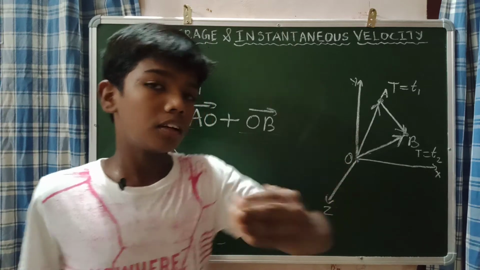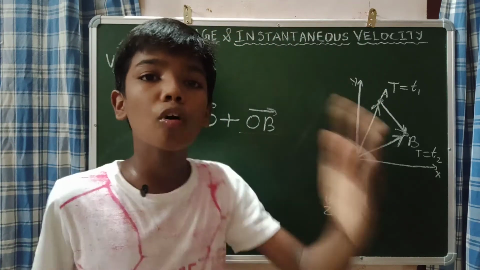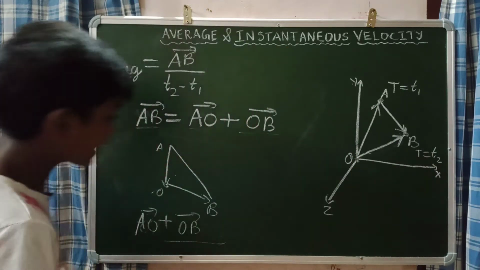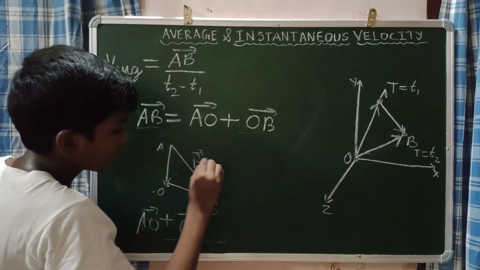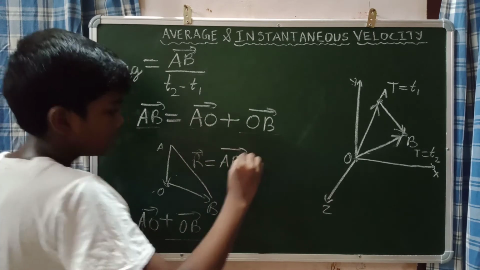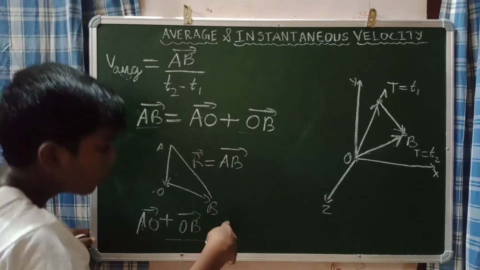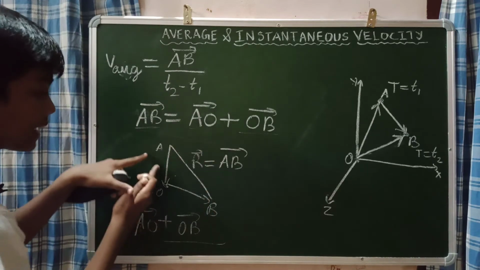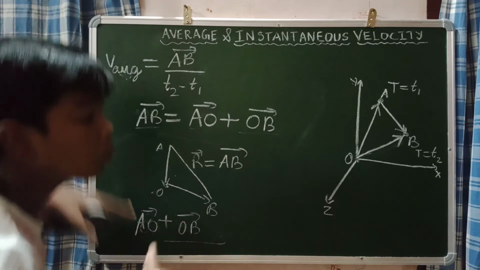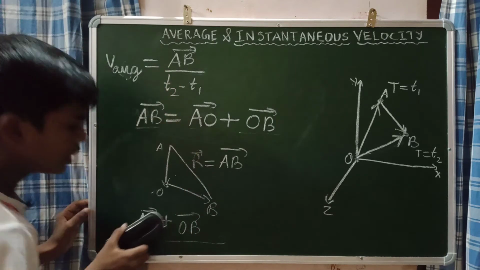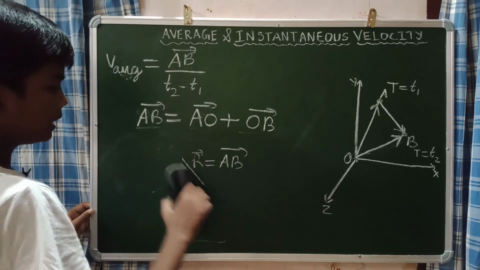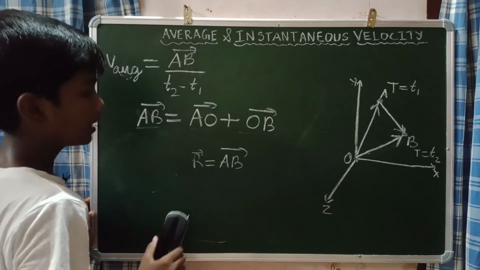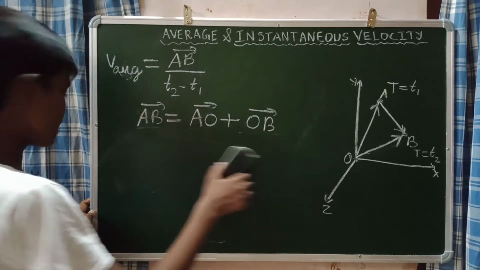If the tail of one vector and the head of another vector coincide, we use the triangular law. Using the triangular law, the resultant vector is this AB vector. So this only is applicable, because the tail and the head are coinciding. If you understand, it will be easier. Now what I am going to say is a very important thing.